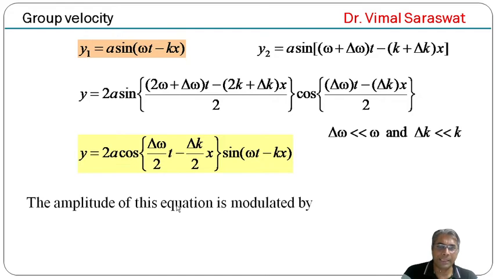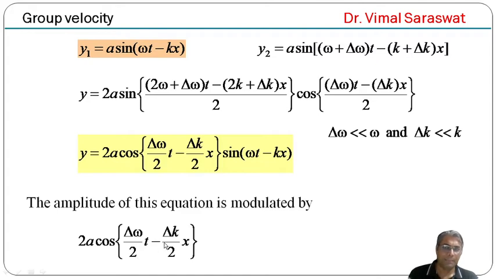So it is clear from this equation that it is also the equation of a plane progressive wave and its amplitude is modulated by 2a cos[(Δω/2)t − (Δk/2)x]. It means this is the same as the earlier equation. The only difference is that here we have amplitude a, and here amplitude 2a cos[(Δω/2)t − (Δk/2)x]. So the amplitude of this equation is modulated by this factor.